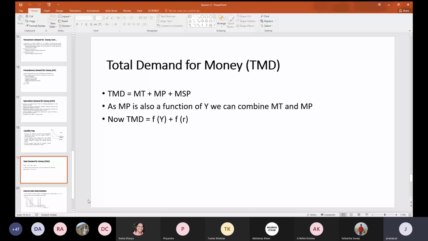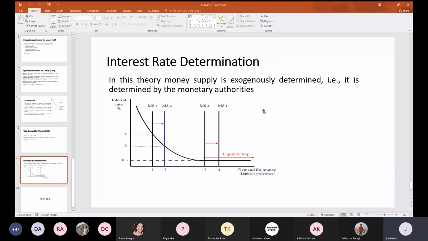Money supply is exogenously determined. That means it is determined by the monetary authority. So if you want to move this curve, it can only be moved by the monetary authorities. If you want to decrease it, it can go to the left hand side, and that also is possible only by the monetary authorities.